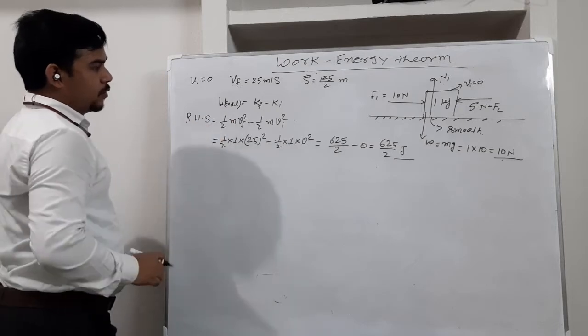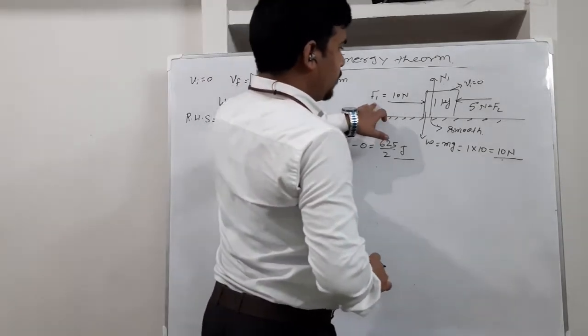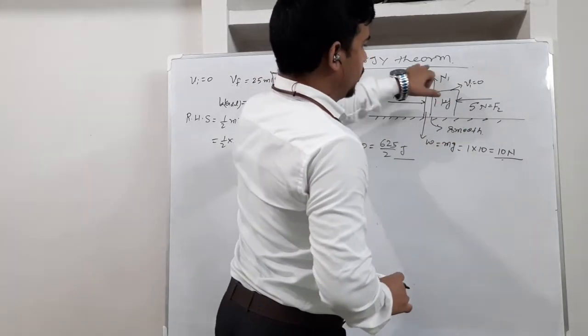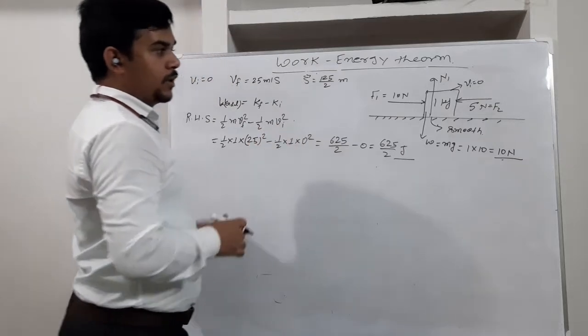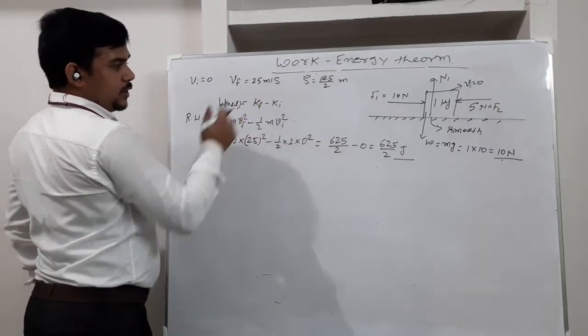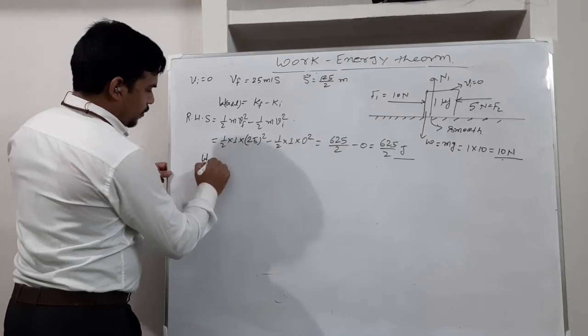LHS means what we have to do? We have to find first the work done by all the forces. That means work done by F1 plus work done by F2 plus work done by N1 plus work done by the weight force. The sum of all the work done should equal the change in kinetic energy. So let's first find the work done by F1.